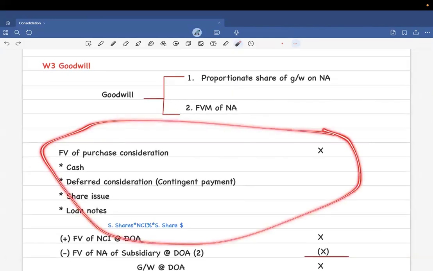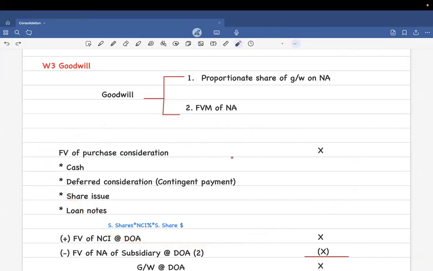Fair value of purchase consideration. Purchase consideration, as in what you give them for buying those shares. Clear, no? It could be cash. It could be a deferred consideration, that means you tell them that in the future, if it makes profit, you're going to give this much amount. Clear?